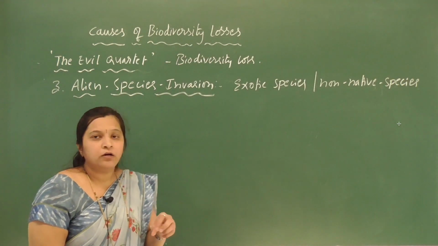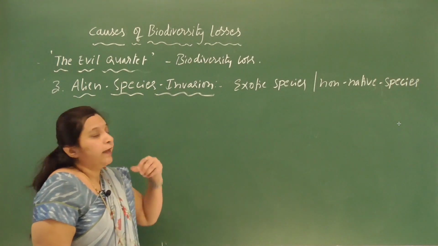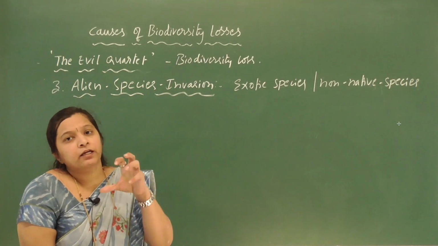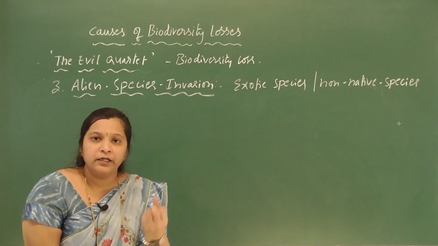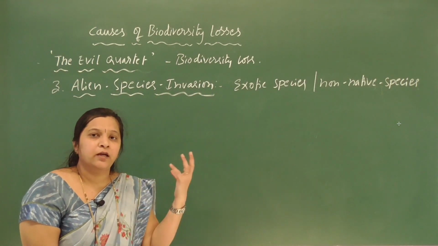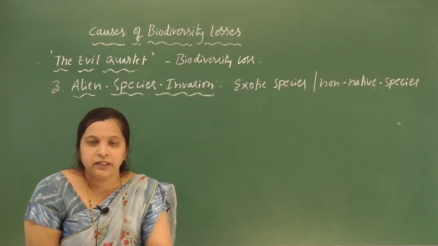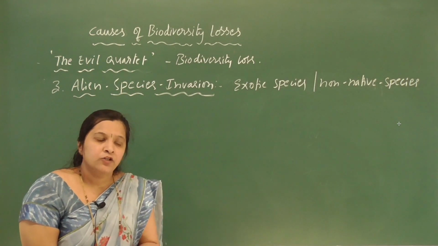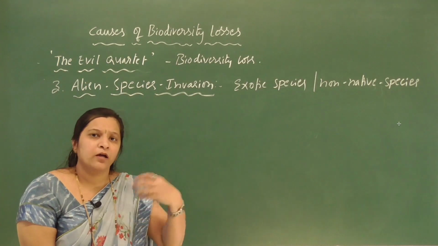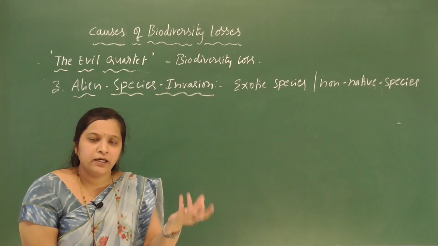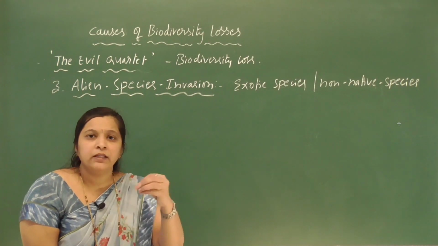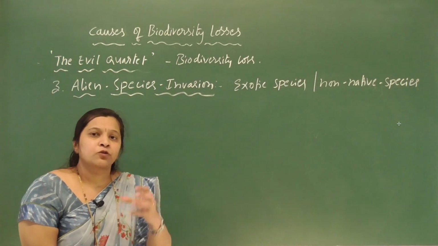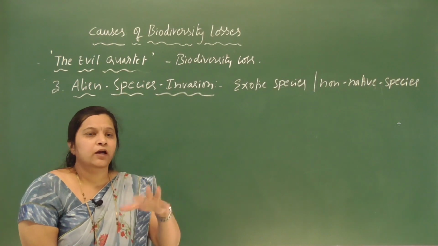So the introduction of alien species may be intentional or unintentional. They are introduced or imported because of economic purpose or for any other use. Whatever the purpose, when they are introduced, they become invasive.